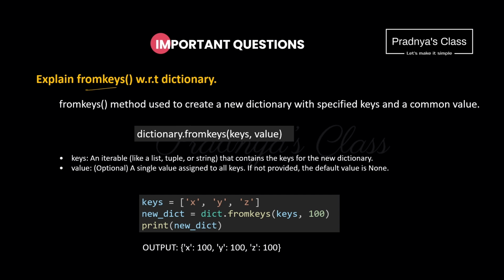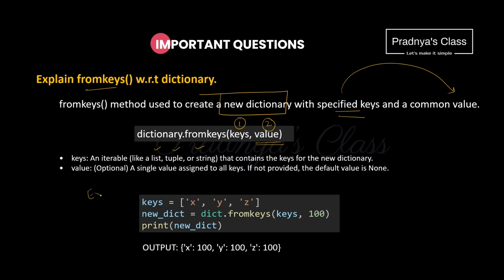What is the use of fromkeys? We can create a new dictionary with the specified keys and the value will be common. If you want to create the elements of the dictionary with a common value or with the same values, you can use the fromkeys method. The first parameter is obviously keys and the second parameter is nothing but value. Why one value? Because it's a common value to all the keys. For keys you can use any data type like list, tuple or string.